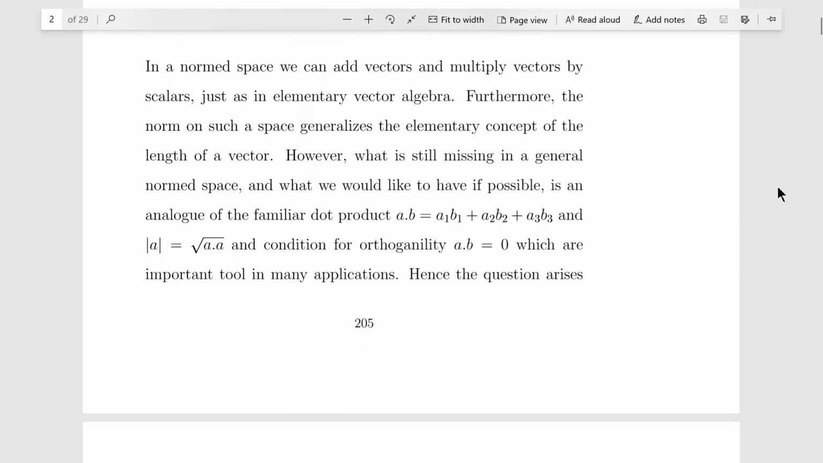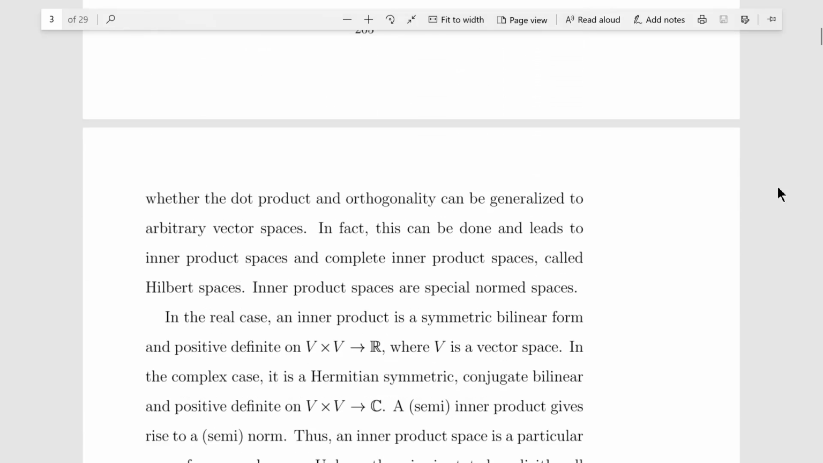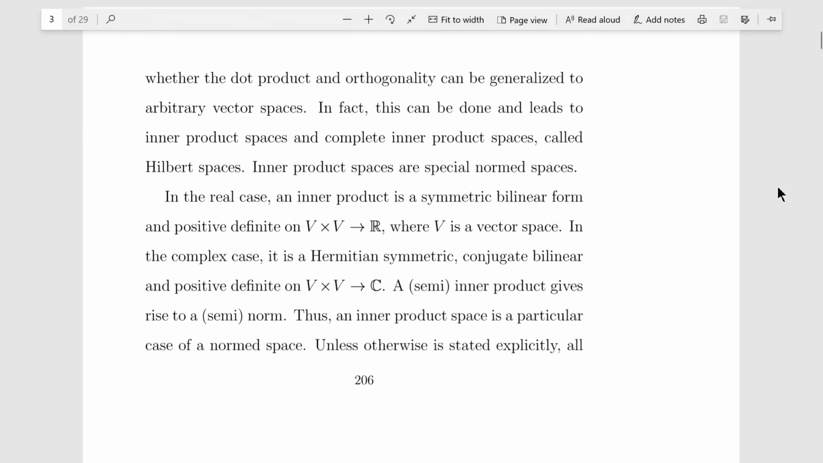Hence, the question arises whether the dot product and orthogonality can be generalized to arbitrary vector spaces. In fact, this can be done and leads to inner product spaces. And complete inner product spaces are called Hilbert spaces. Inner product spaces are special normed spaces.